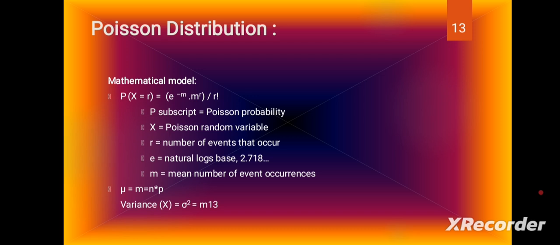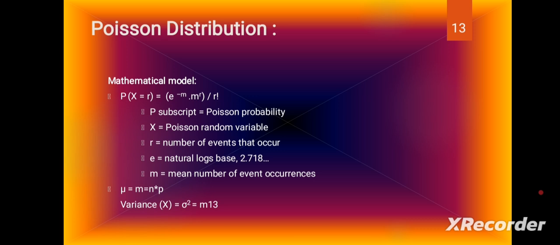I have taken r equal to 0, 1, 2, 3. That is e to the power of minus m. Here m means the mean. We take the mean value from the Poisson distribution table, where the table is given by the log base. The table mean value contains the table value, and we are taking that table value.